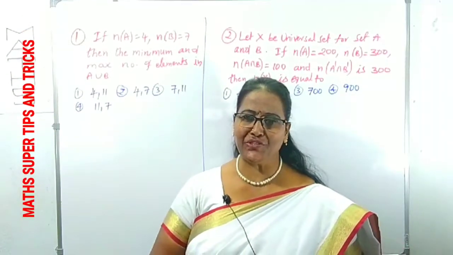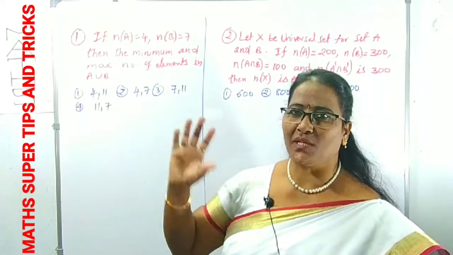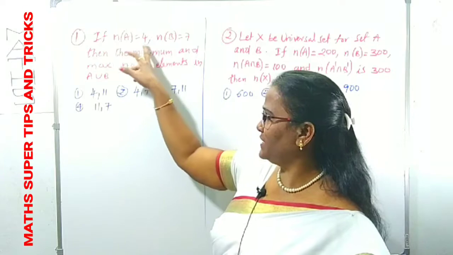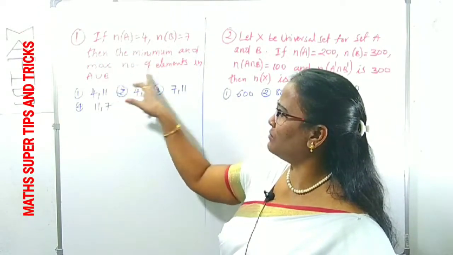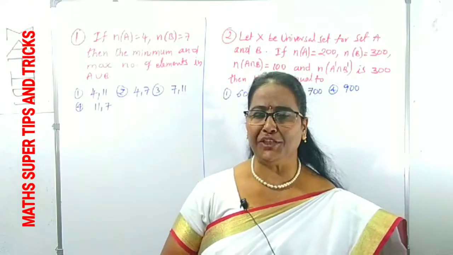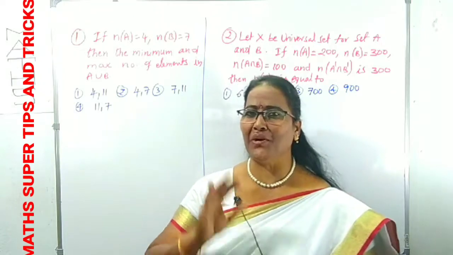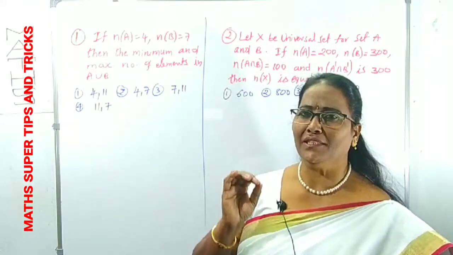Now look at the questions one by one. All models I am going to cover. So what are those we look at? Question number 1. If n of A is 4 and n of B is 7, then find the minimum and the maximum number of elements in A union B. The number of elements in A and the number of elements in B are given. Now we have to find the minimum and maximum number of elements in A union B.